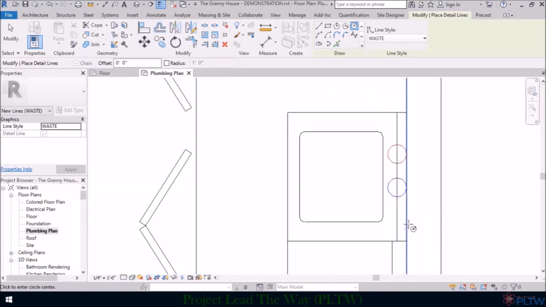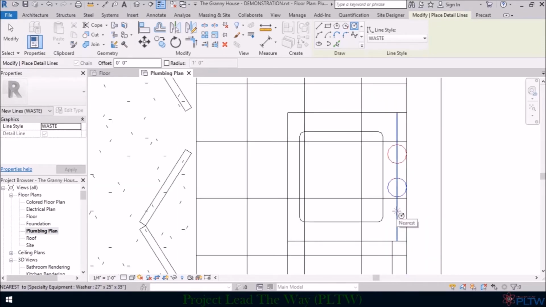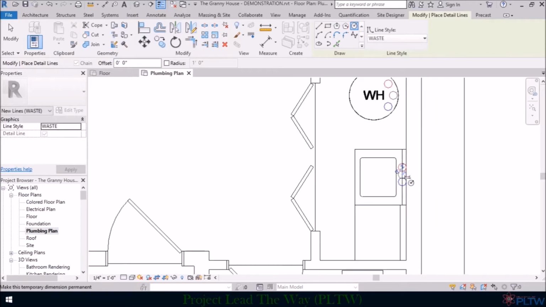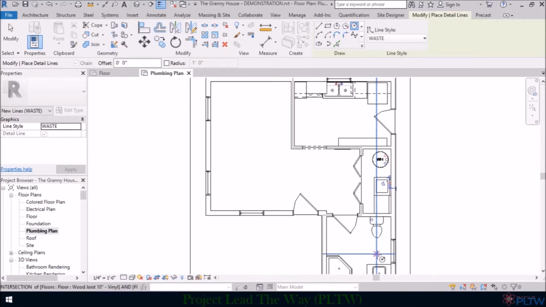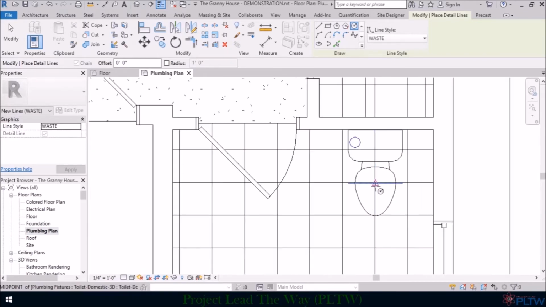We also need to put a drain line somewhere for our washer here. So we're just going to put that, we'll try to put it right here in the middle between these two. Again, it's all schematic. It does not have to be perfect. We also need to have a waste line for our toilet here.